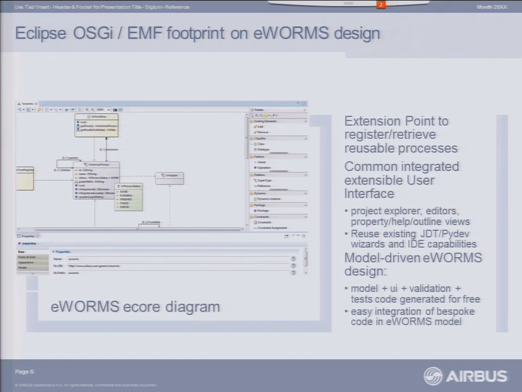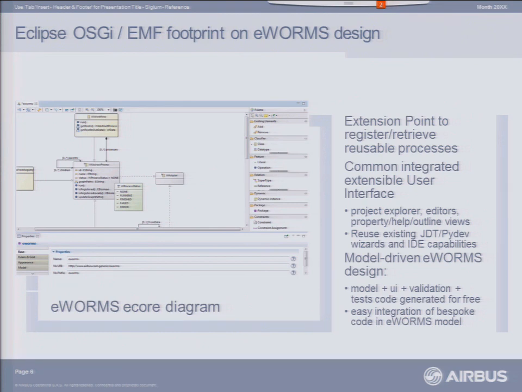We have reused JDT and PyDev for our editors because we are developing tool integration, and for that we did not want to have, as is sometimes the case, a simple text area window where you type your code and you have pretty few nice IDE features. Here we benefit from the complete IDE of Eclipse, which is obviously the top.